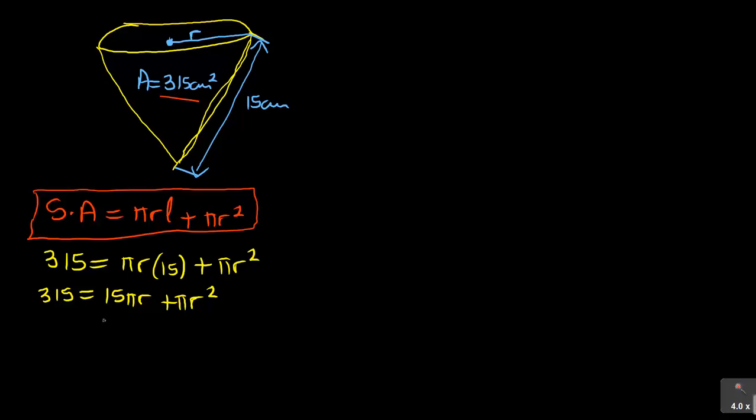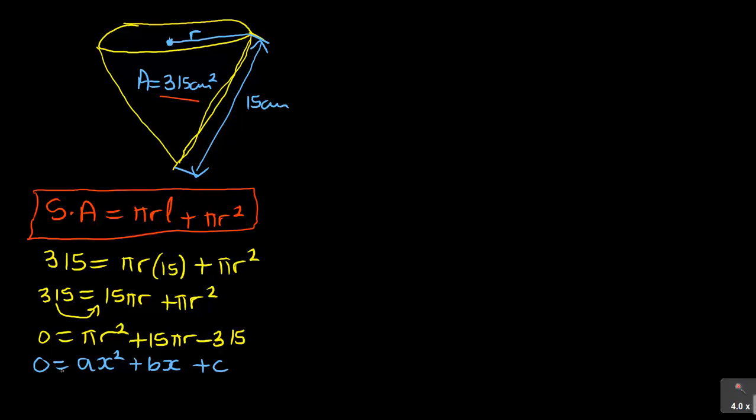Now you will have to recognize that if I take 315 to the other side, it will be 0 is equal to, and I rearrange it, pi r squared plus 15 pi r, and the 315 will become minus 315. And you can see that this becomes like 0 is equal to ax squared plus bx plus c. That's what you're having, which means this is a quadratic equation, but wherever there is x squared is now r.